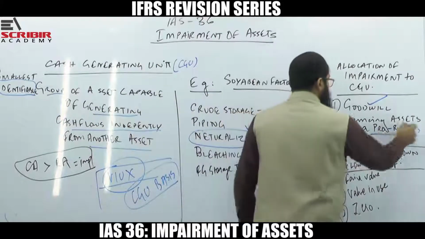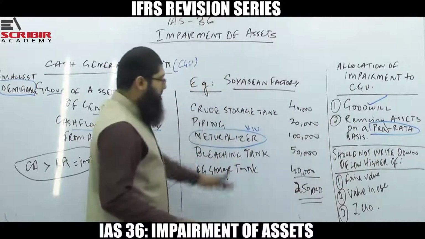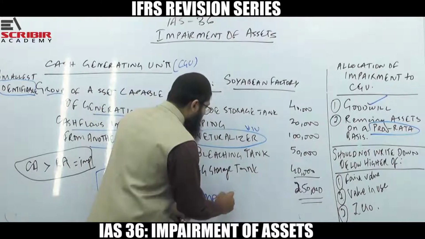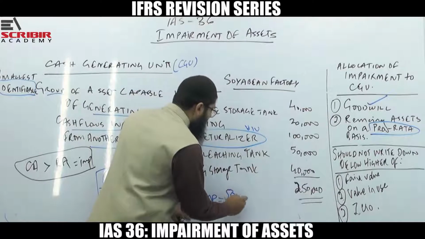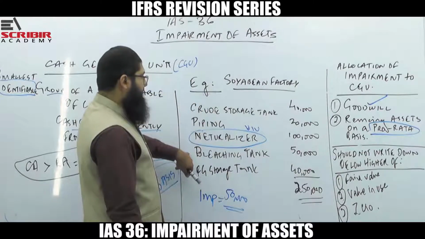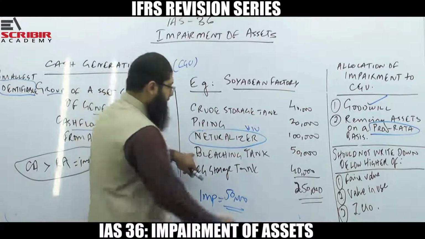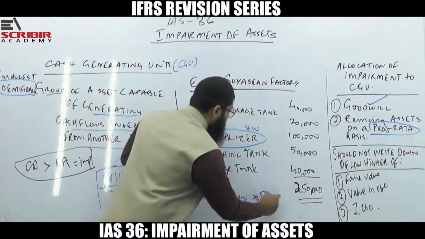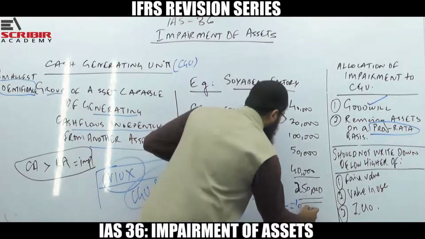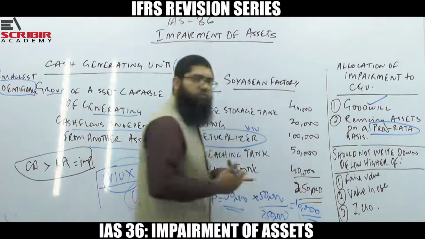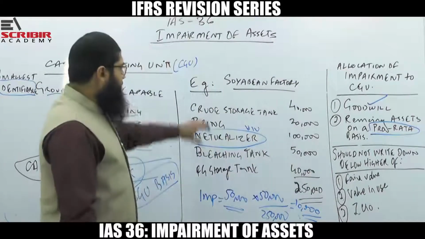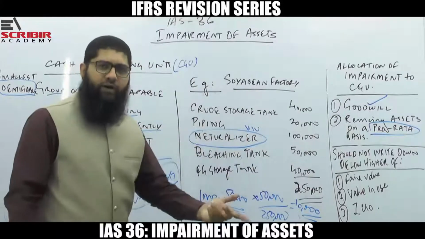rata basis. What do you mean by this? For example, you've got all these assets. Assume that the impairment loss that is available is 50,000 that needs to be allocated. So how would I be allocating this 50,000? Assume I need to allocate this to the bleaching tank. I would say the bleaching tank is 50,000 out of 250,000. So the impairment loss of 10,000 would be allocated. So you need to allocate it to all the assets on a pro rata basis.